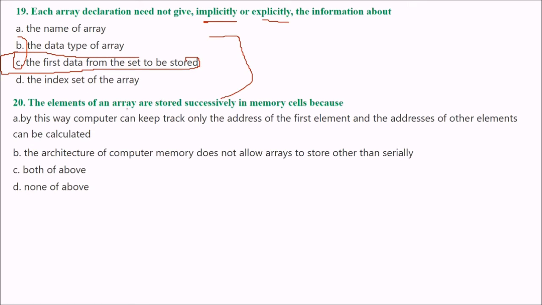20. The elements of an array are stored successively in memory cells because. The answer is the first one. Let us see the first one. By the way, the computer can keep track only of the address of the first element, and the address of the other elements can be calculated. So this is very good. We'll take A.